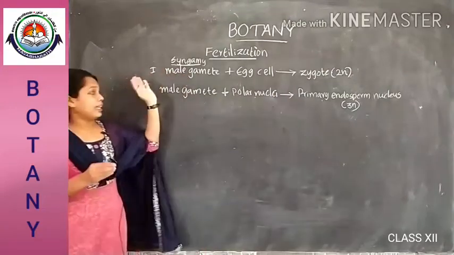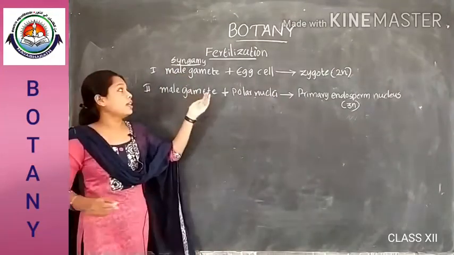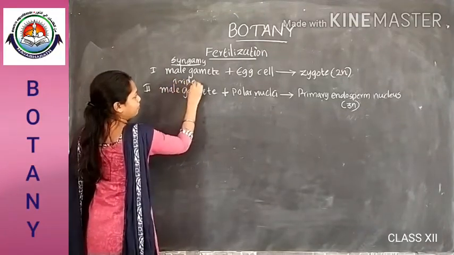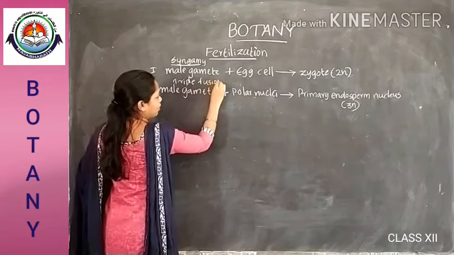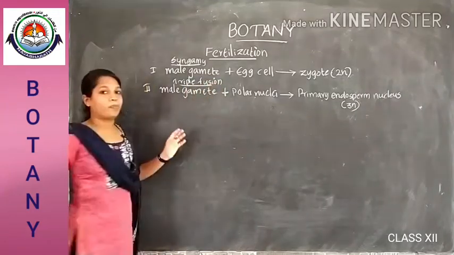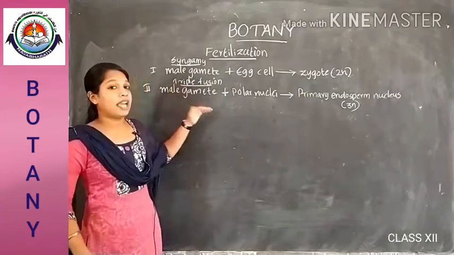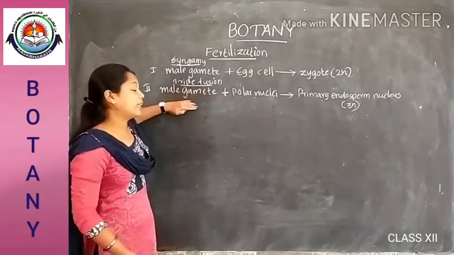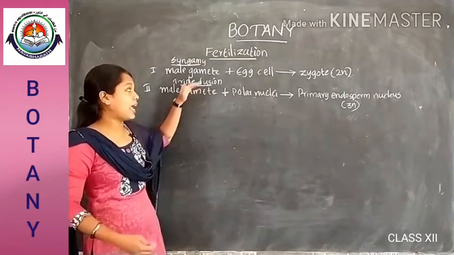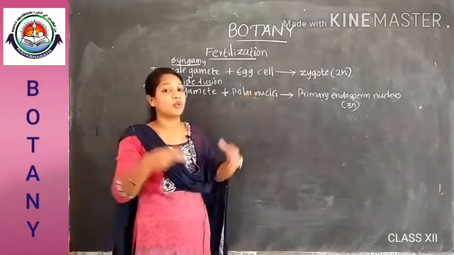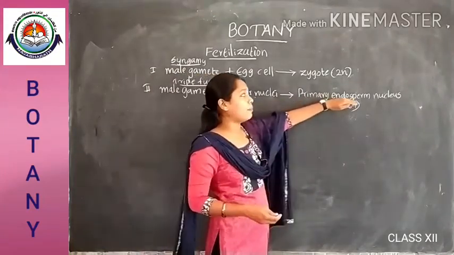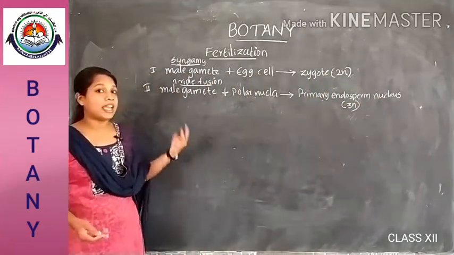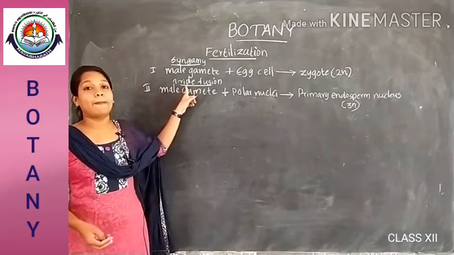This process is called triple fusion. Why is it called so? Because three nuclei are fused in this process, that is, one male gamete nucleus and two polar nuclei fuse to form a triploid primary endosperm nucleus. So there occurs the fusion of three nuclei. That's why it is called triple fusion.